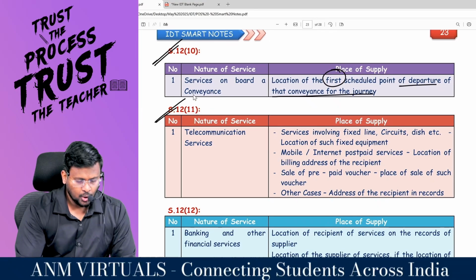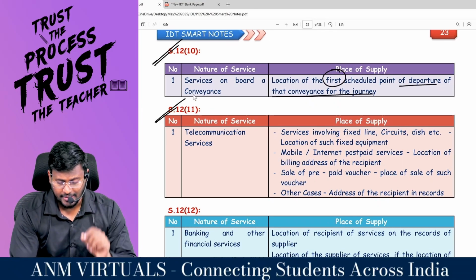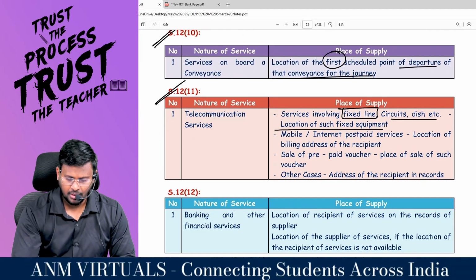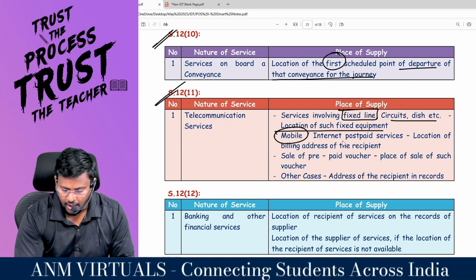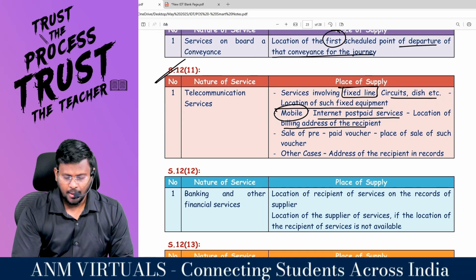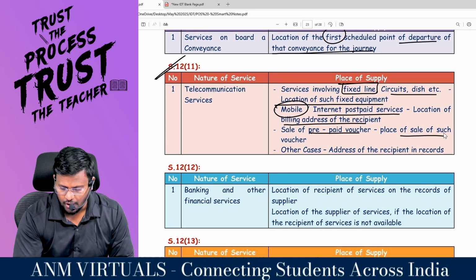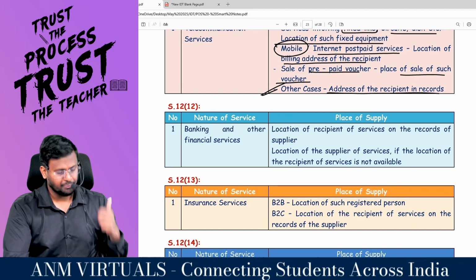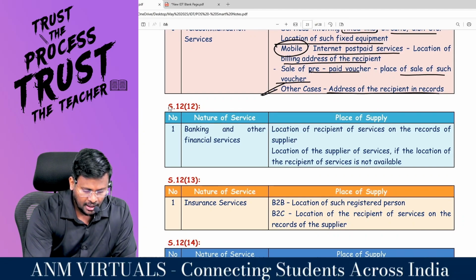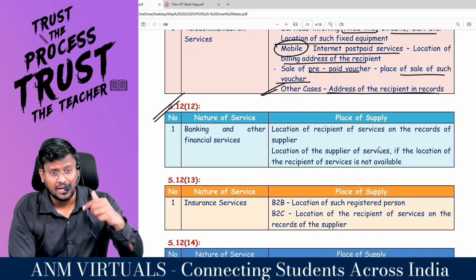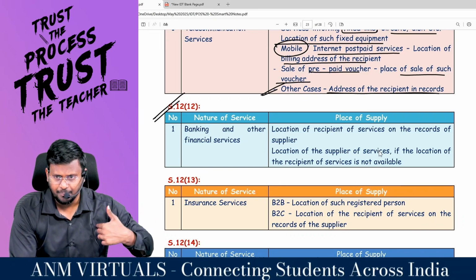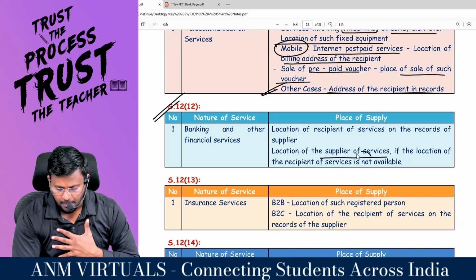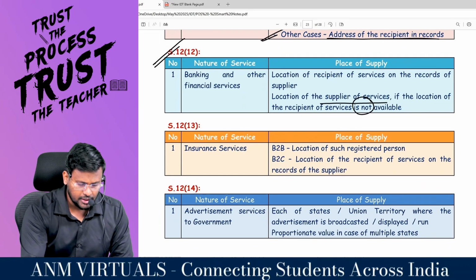Right, sir? 12.11, telecommunication services. Services involving fixed lines, circuit, dish, antenna, etc.: location of such fixed equipment. Mobile or internet postpaid means location of the billing address. Prepaid means place of sale of such voucher. Other cases means address of the recipient in records. Pakka. 12.12, banking and other financial services. Location of the recipient of service on the record of the supplier; if the location of the recipient is not available, the location of the supplier will be the place of supply. 12.13 is what services?